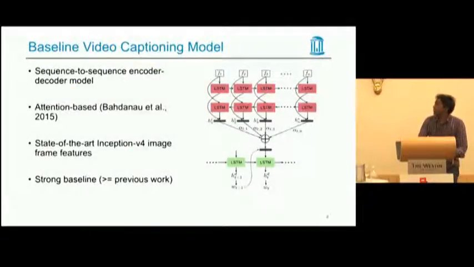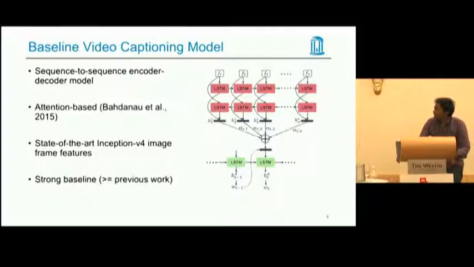The first module is our video captioning model, which is a sequence-to-sequence model with a bidirectional encoder. We use an attention mechanism and state-of-the-art Inception-v4 image frame features. Our baseline is strong in comparison to all the previous works. Next, we will see the entailment generation module.